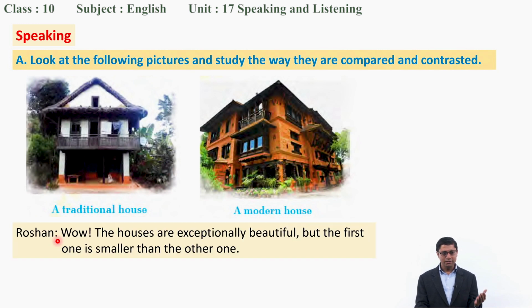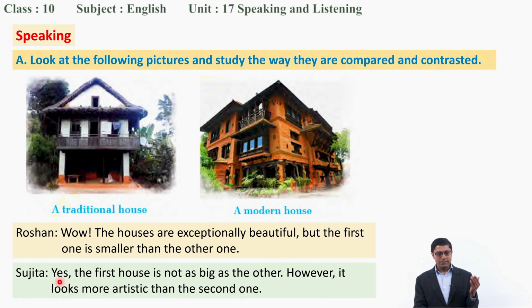Okay, so Roshan was saying, wow, the houses are exceptionally beautiful, but the first one is smaller than the other one. See there, first one is smaller than. Okay, comparative degree as we already discussed. Similarly, second, the girl said, yes, the first house is not as big as the other. See there, not as big as. Okay. However, it looks more artistic than the second one. More artistic. See, comparative degree is used.